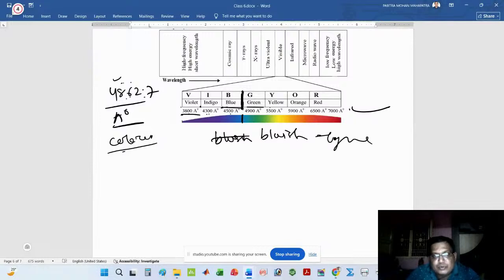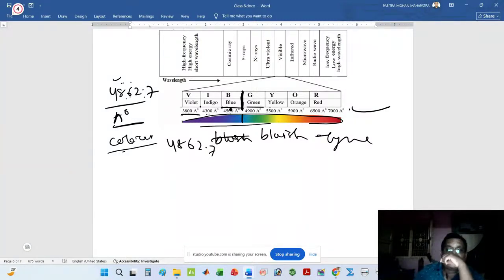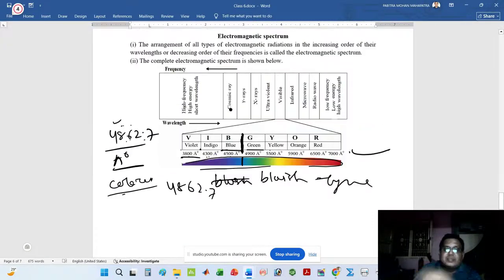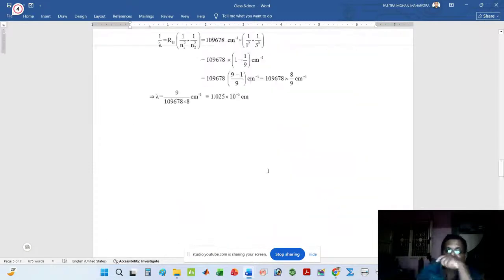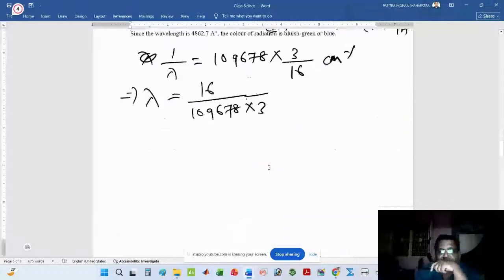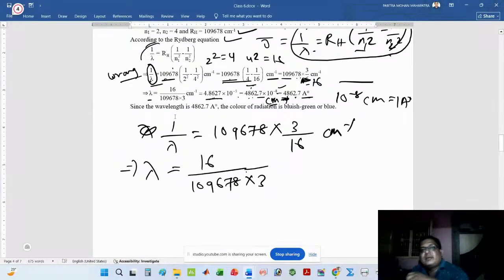From the color region you can identify the radiation having the color bluish green, because the wavelength matching is found between the blue and green regions, so it is said to be bluish green. So here I can say that the wavelength is 4862.7 angstrom, and the color is bluish green or blue. Exact answer is bluish green.